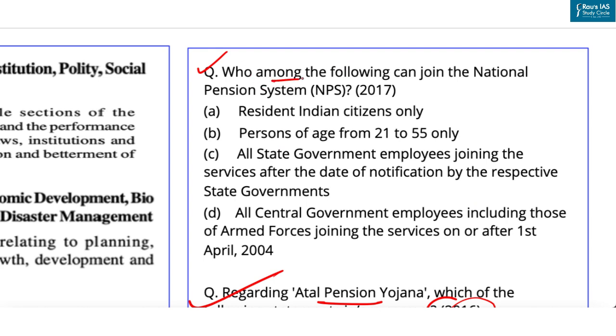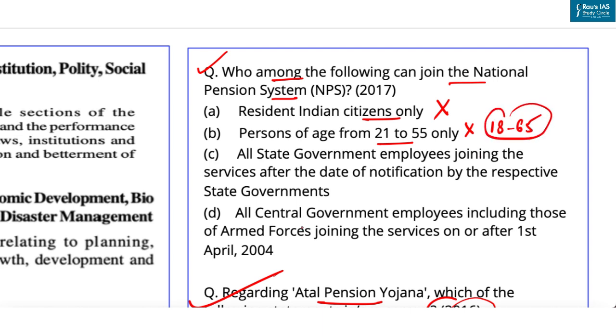Question says, who among the following can join the national pension system? First option is resident Indian citizens only. Now as you know, any individual citizen of India can invest, whether resident or non-resident. So this option is incorrect. Second is person of age from 21 to 55 only. This fact is also incorrect, as the age group is 18 to 65 years.